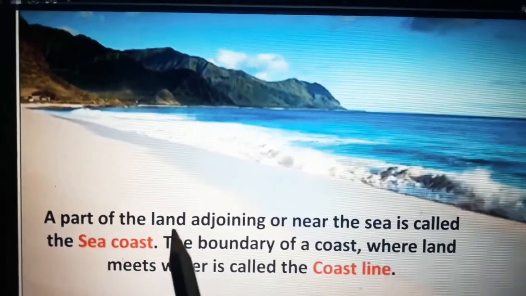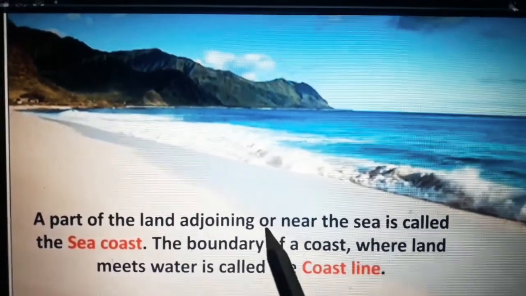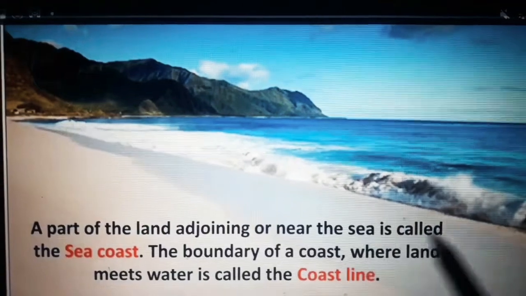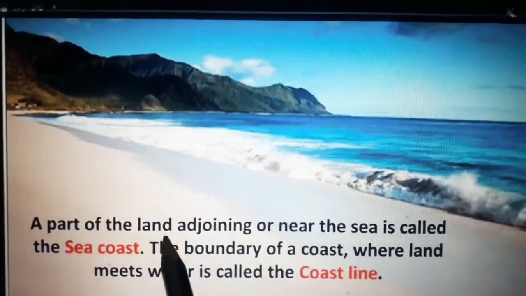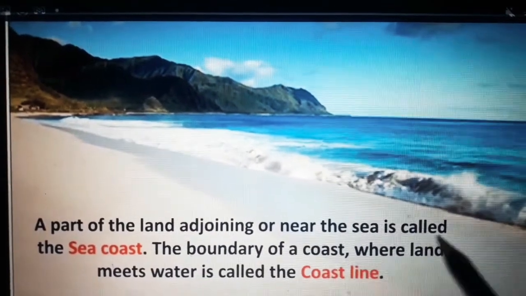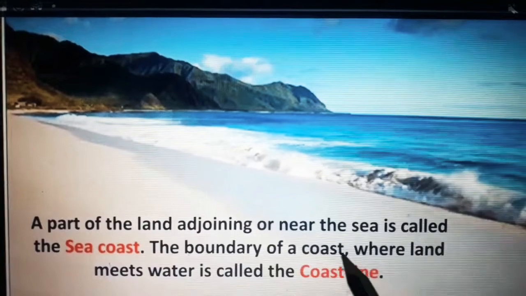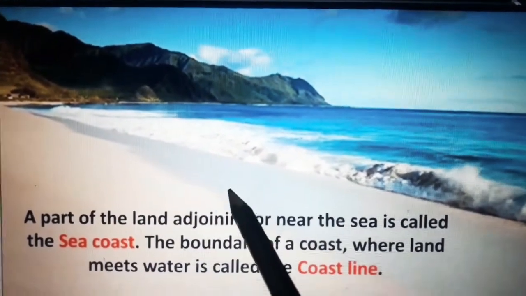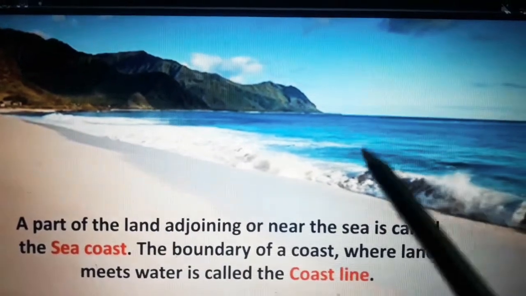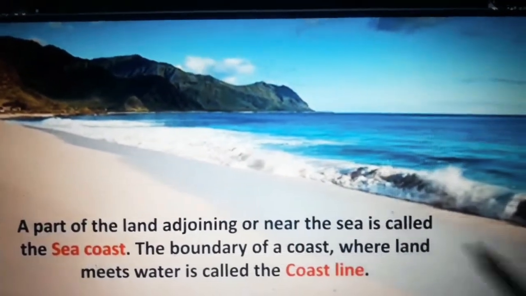A part of the land adjoining, that means near or adjacent to the sea, is called the sea coast. The boundary of the coast where land meets water is called the coastline.